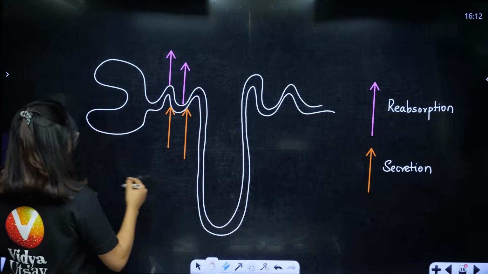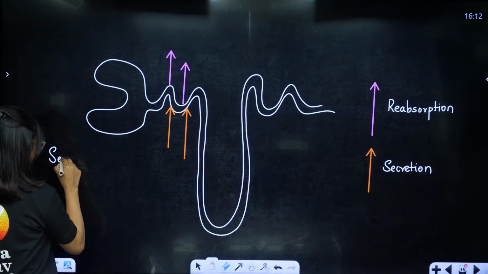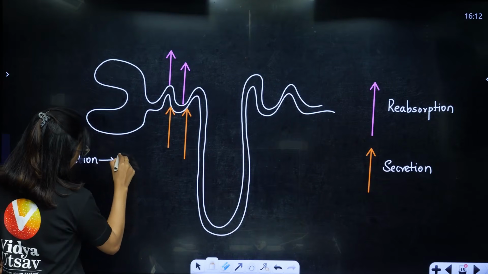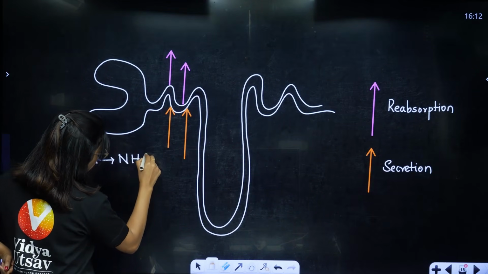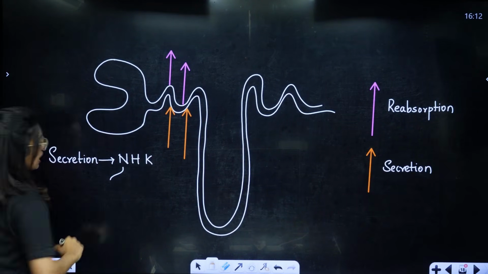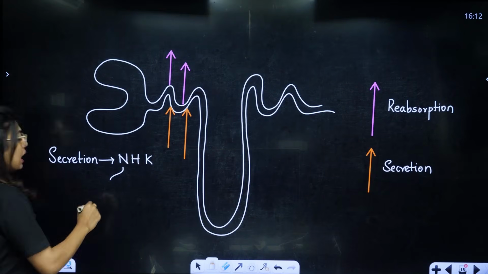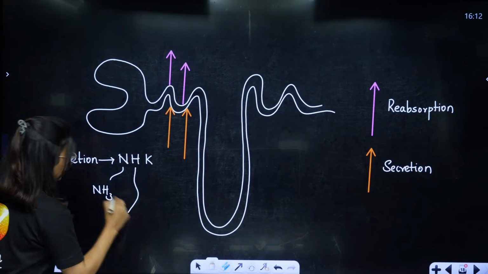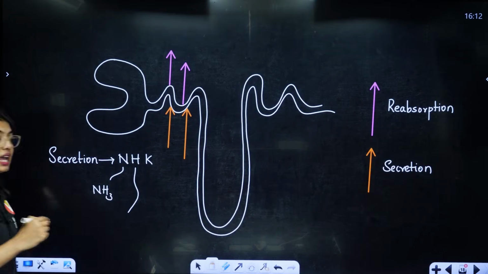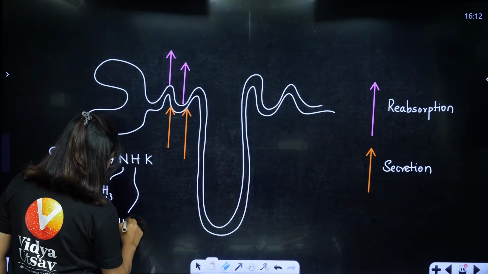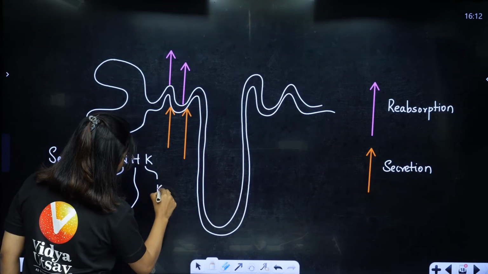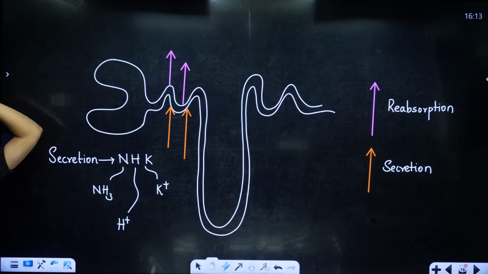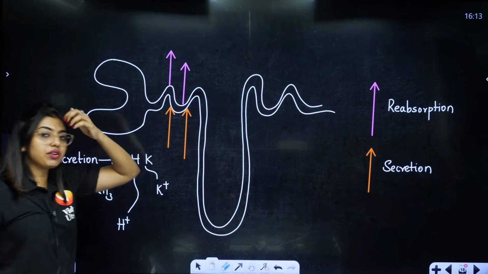Now to remember what all is getting secreted, that is, what the body does not want, remember NHK. N, students, is going to be ammonia. We know that ammonia is something that we cannot tolerate at all in our body. H for what? H plus ions, and K for K plus ions. These three are getting secreted. That means we don't want them, you take them. Okay, we are telling.